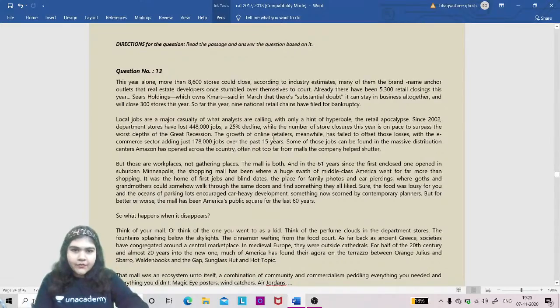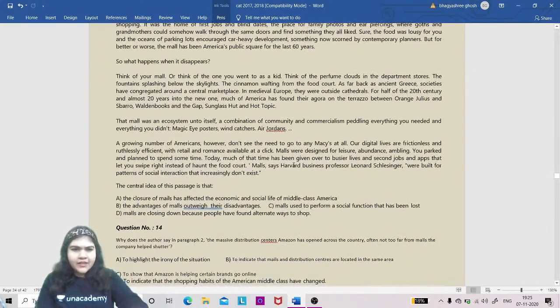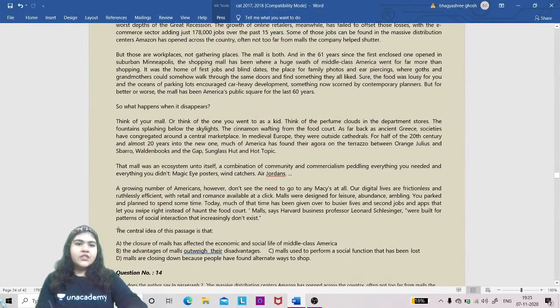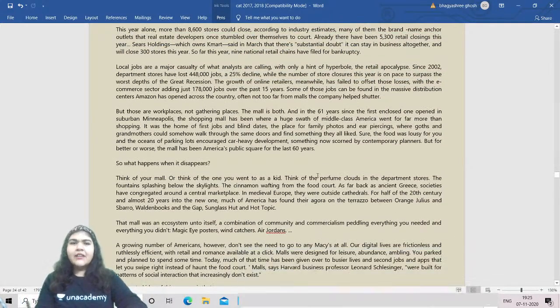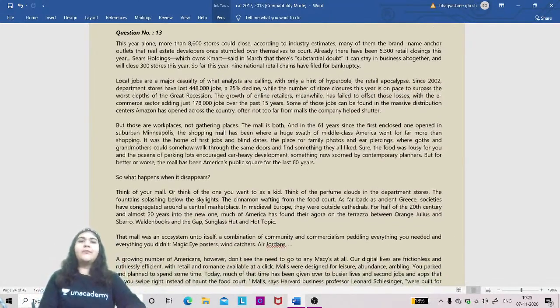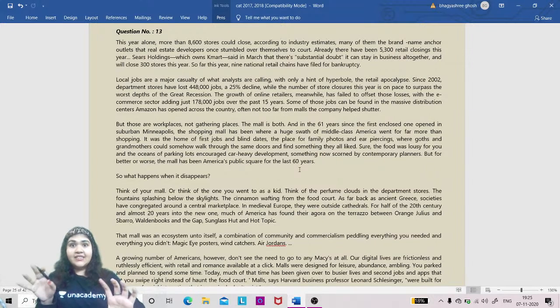Look at the next one. One, two, three paragraphs, four paragraphs, five paragraphs, five and a half paragraphs. This is the question. This is the central idea. This is asking, this is the question, right? So once again, you have around five paragraphs and looks like how much word limit? Tell me. Again, the word limit looks like around 16 lines I am saying. Four or five paragraphs, 16 lines.